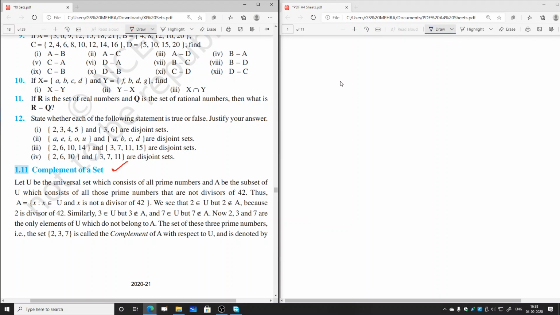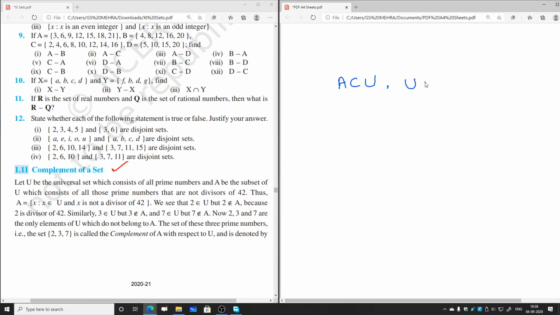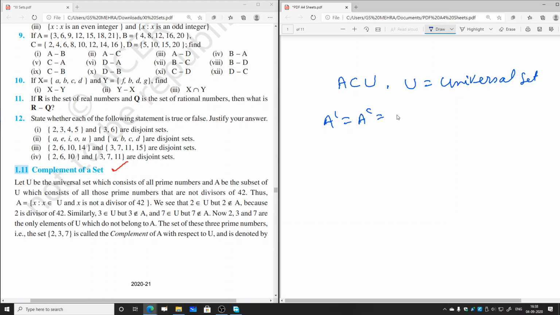Complement of a set. Let A be a subset of U, where U is the universal set. Then the complement of A, denoted by A dash or A^c, is equal to the collection of all x such that x belongs to U, but x does not belong to A. Let us see this with the help of an example.